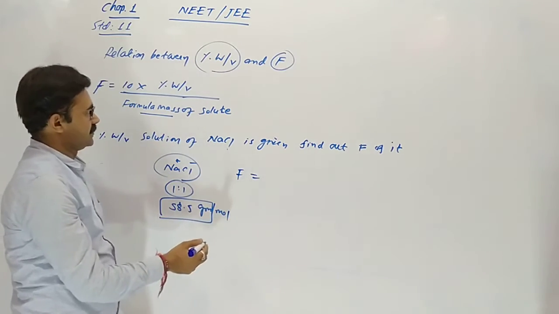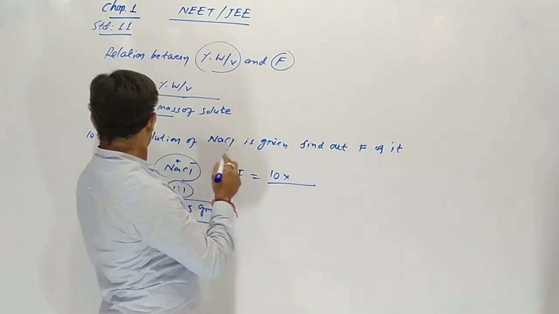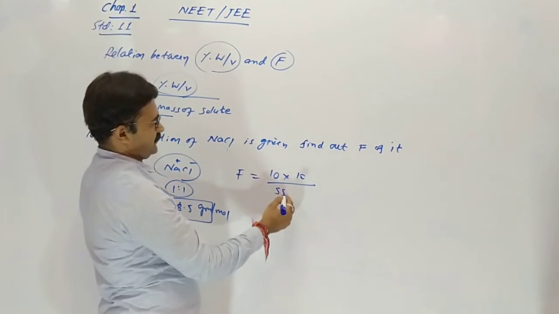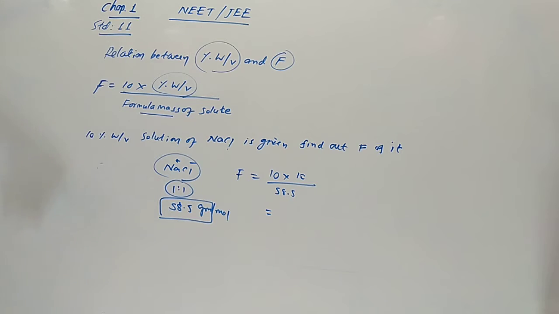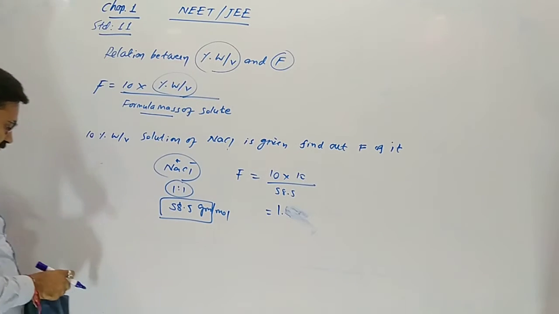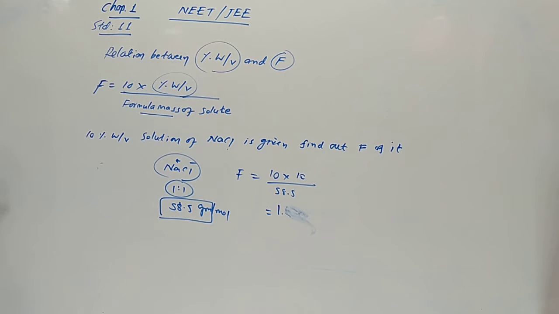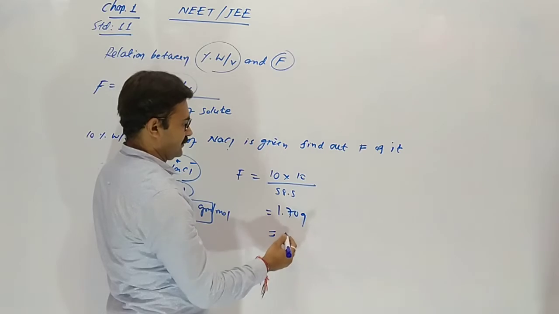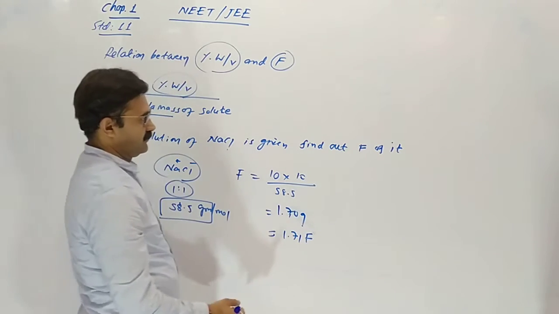So formality is equal to 10 into 10%. Weight by volume is 10. Formula mass is 58.5. So 10 into 10 means 100. 100 divided by 58.5 gives 1.709. 9 is more than 5, so 1.71 formality.